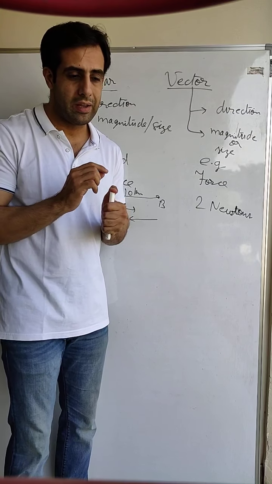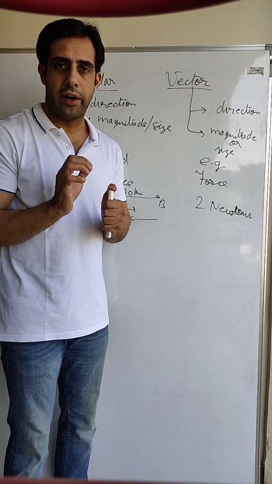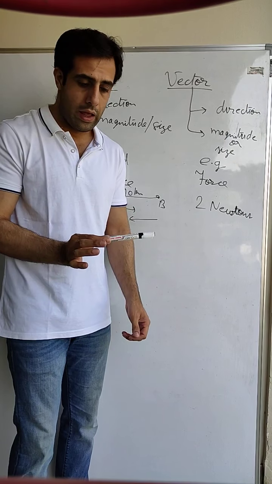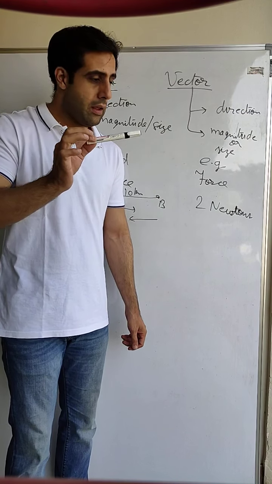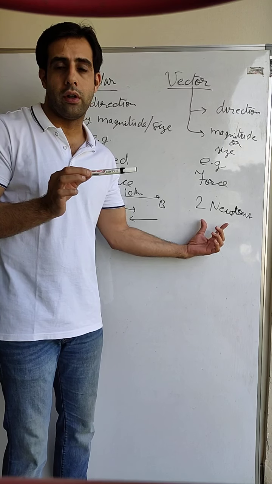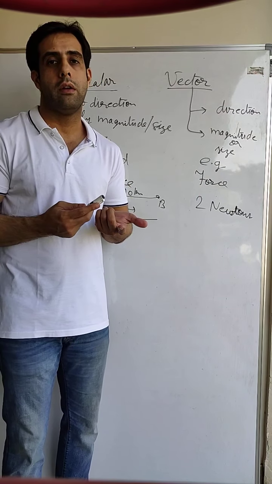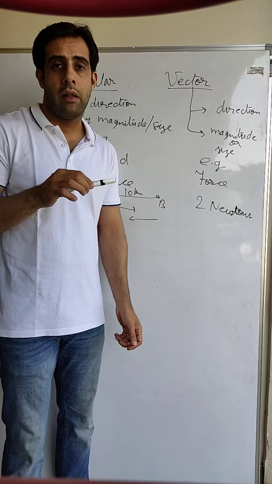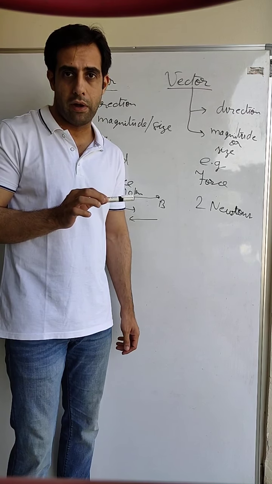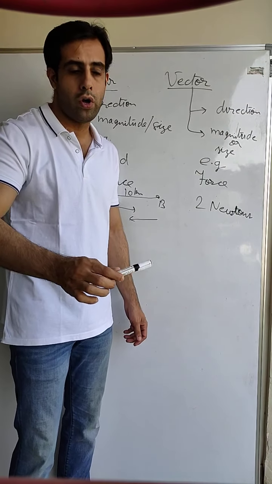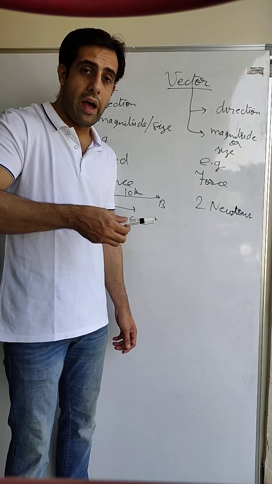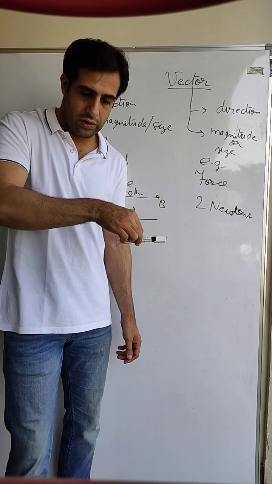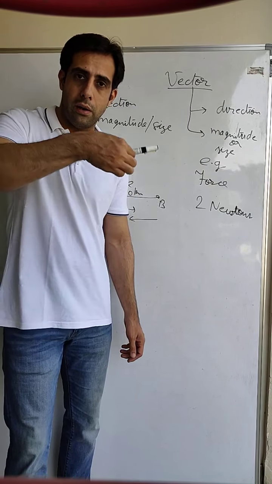Now what is the problem here? If I do not describe the direction in this particular example, this pen is on the floor. I am picking it up with a force of 2 newtons. Now, if I do not give you the direction of my force, you might say that the direction in which I applied my force was towards you or towards this side wall, or I applied the force downward. Now, if I apply the force downward on this pen, will I be able to pick it up?